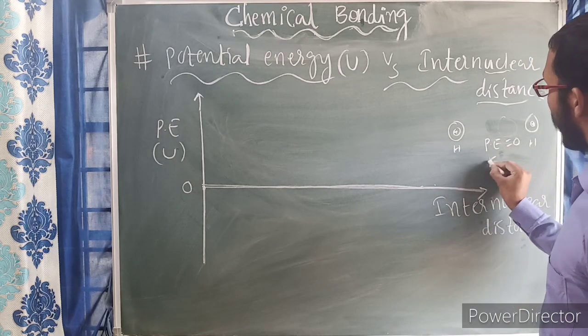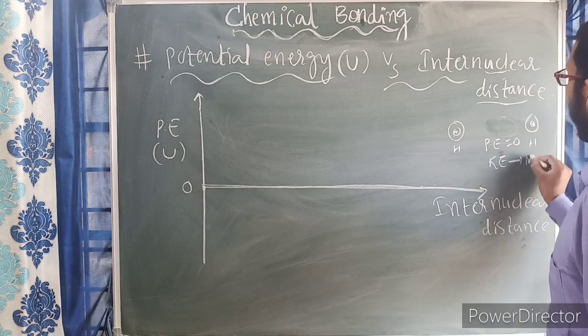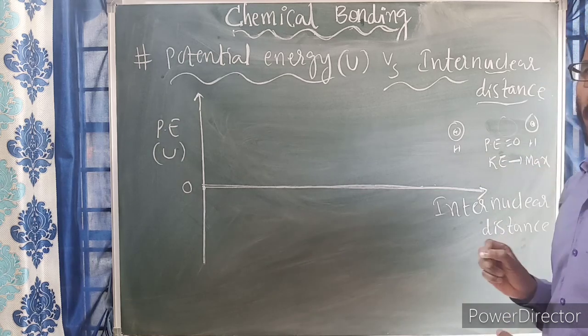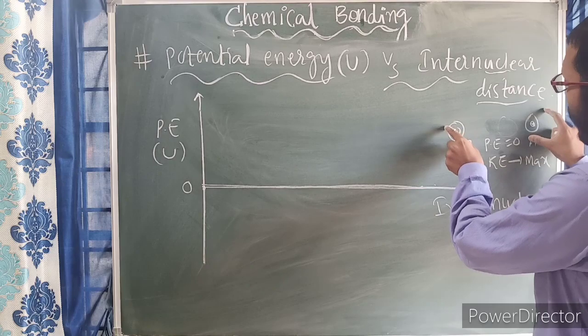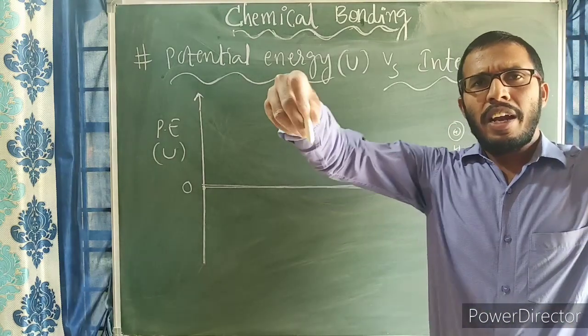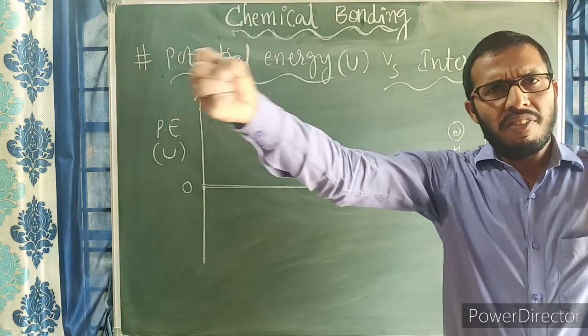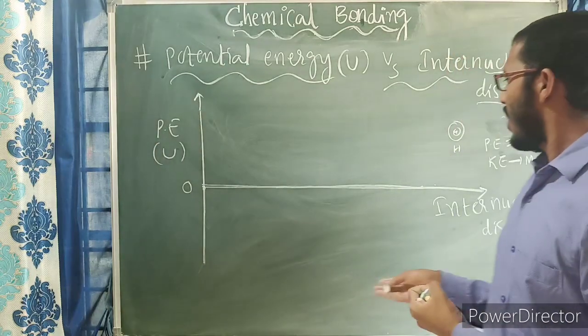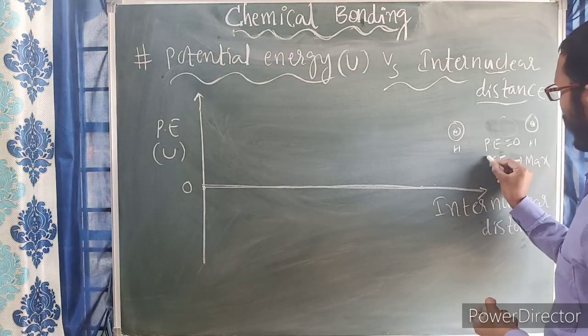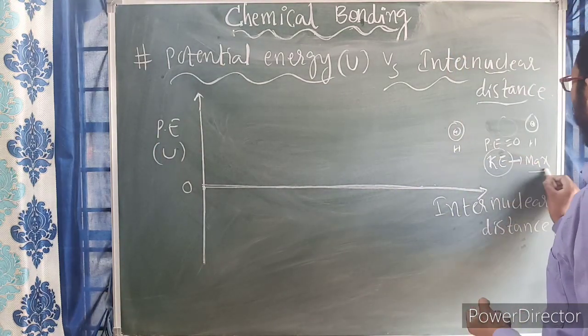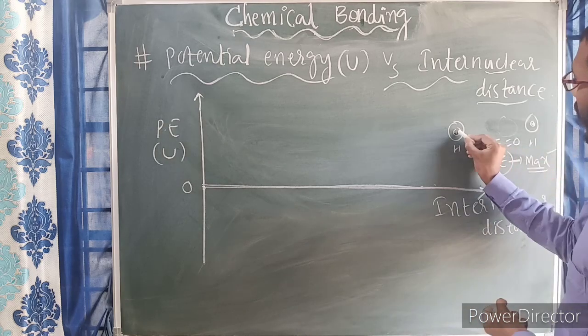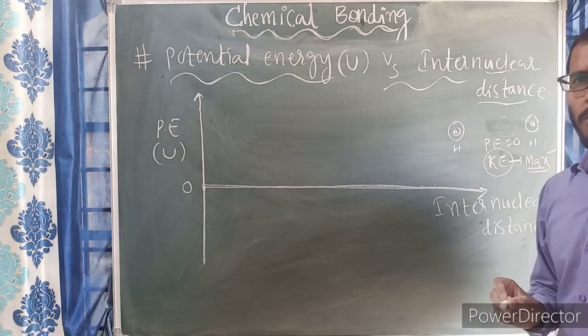These are possessing kinetic energy only, that is KE max, because they are in continuous random motion everywhere. Since they have more energy, they will be in continuous random motion. No interaction means potential energy becomes 0.